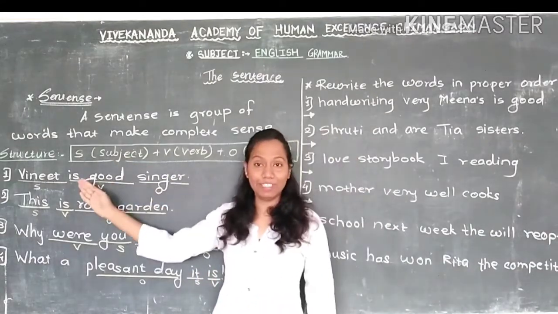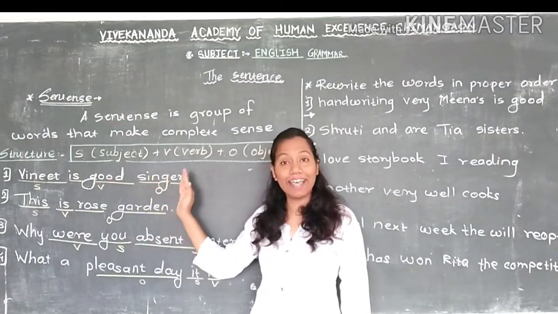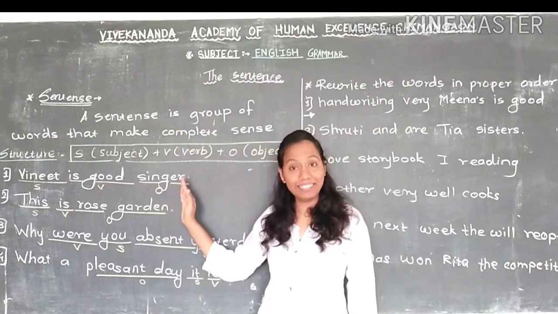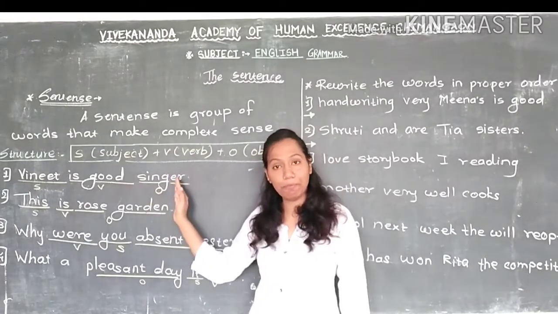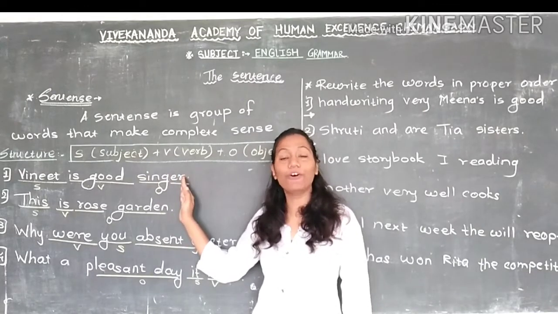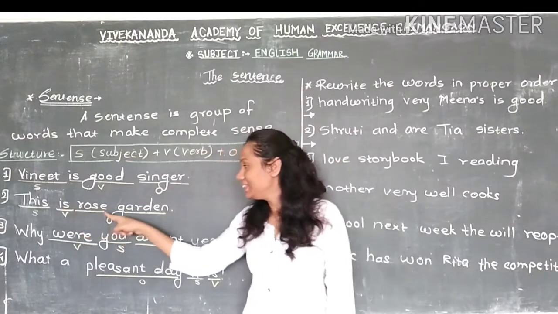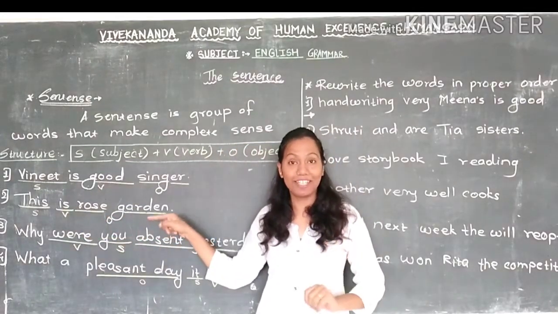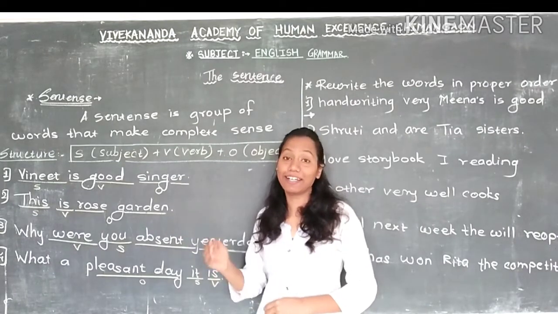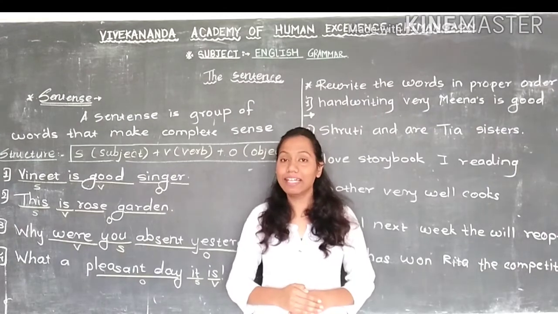But when I write these words in a proper manner, in a correct sequence, it can make sense. This sentence has its meaning. So it can make complete sense, and this we call a sentence. The next is "This is rose garden." In this sentence also there are 4 words. But when I write these words in a correct order, it can make sense, and this we call a sentence.